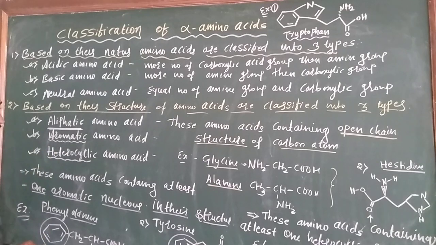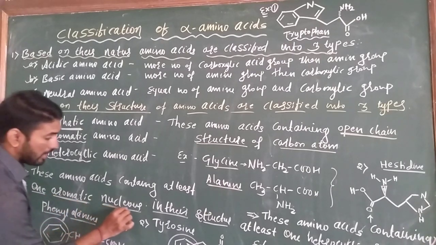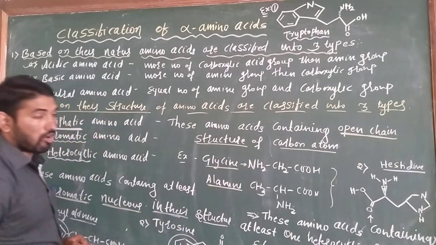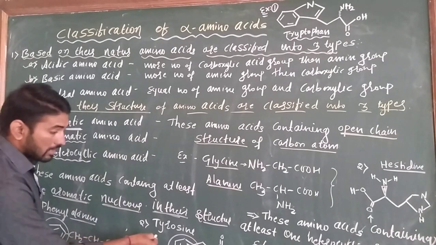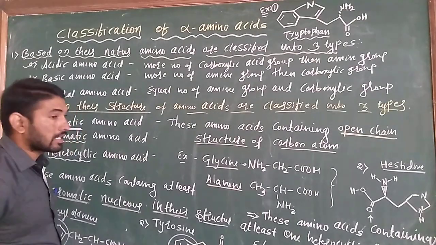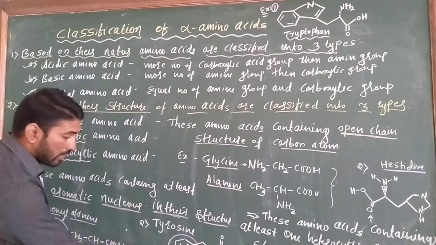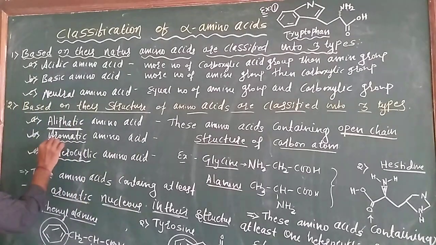And aromatic amino acids means these amino acids contain at least one aromatic ring, one aromatic nucleus in their structure. That type of amino acids are known as aromatic amino acids. Example, phenylalanine contains one aromatic ring, and tyrosine also contains an aromatic ring.